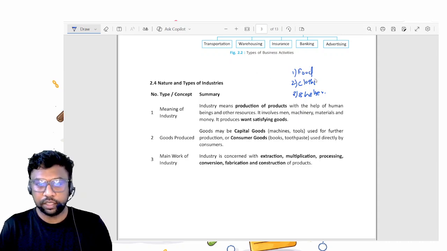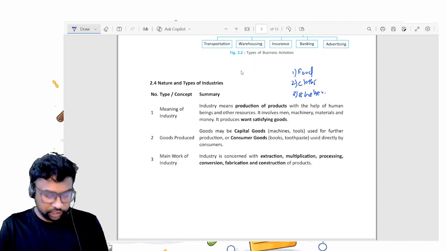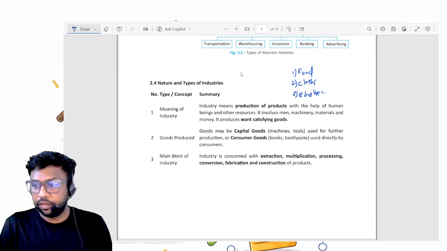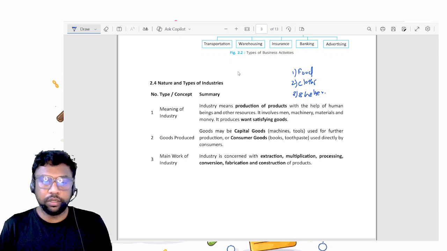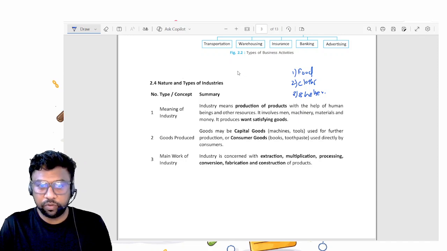So, food industry. We all eat packaged foods, like chips, different snacks, your Maggi noodles. So let us take the example of noodles. That will come under the food industry.